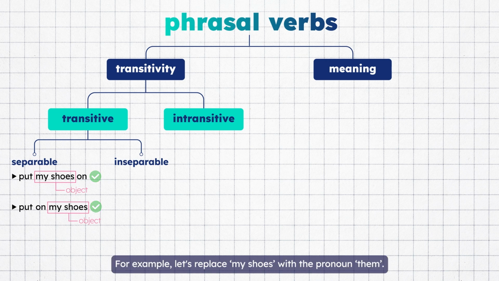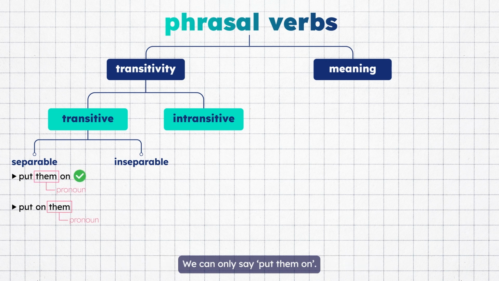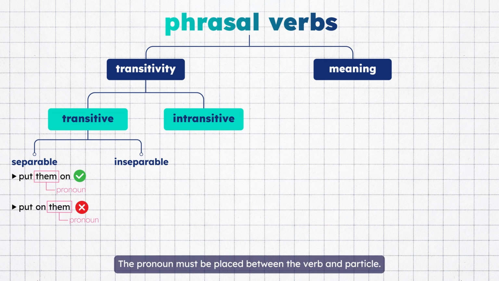For example, let's replace my shoes with the pronoun them. We can only say put them on. We can't say put on them. The pronoun must be placed between the verb and particle.